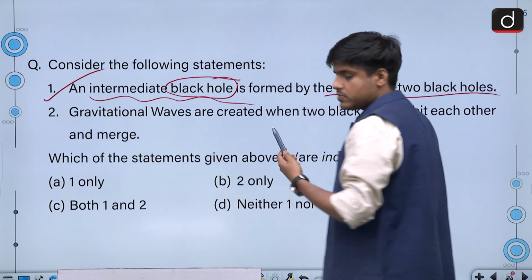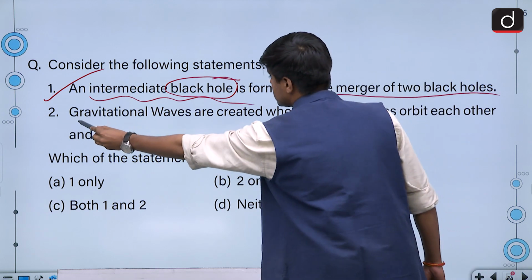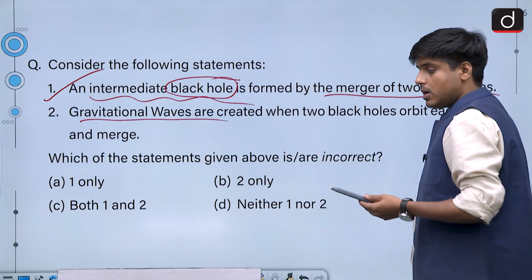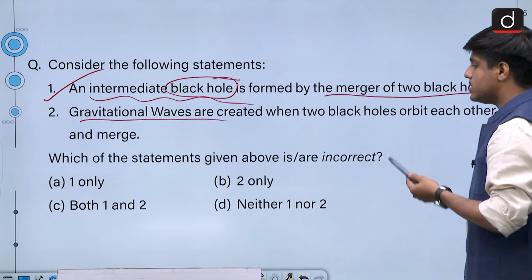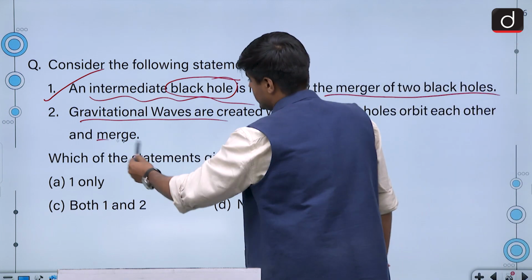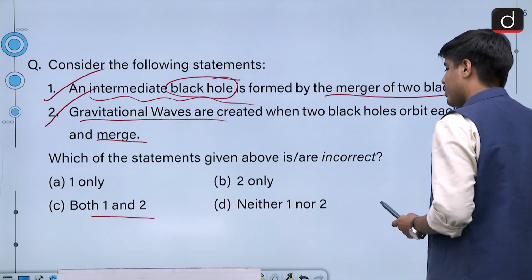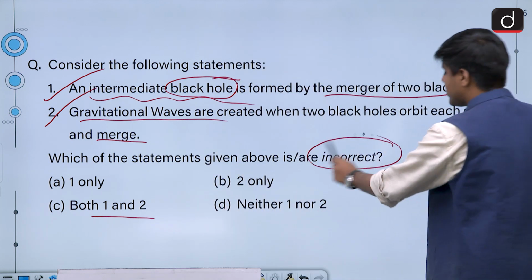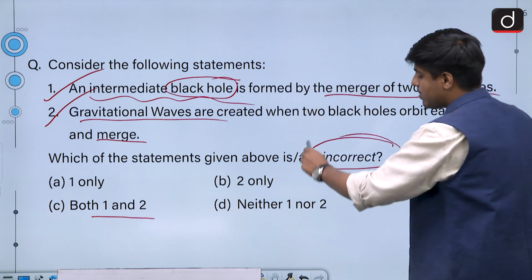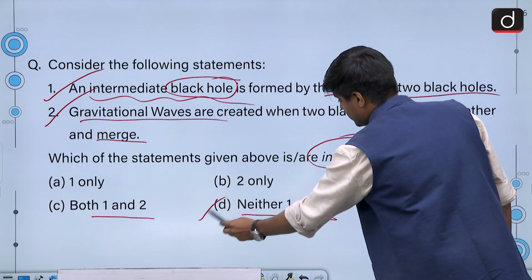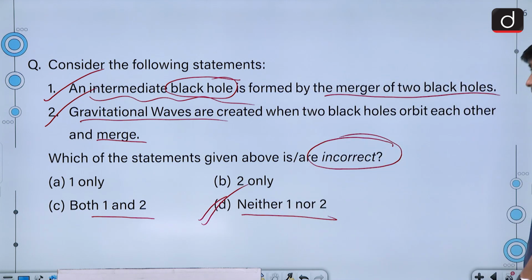And gravitational waves, which have been in use for the last few years, are created when 2 black holes orbit each other and merge. So, indeed, both statements are correct and hence, the answer is not both 1 and 2, because the question is which of them are incorrect. Since both of them are correct, the answer would be option D. Let us have a look at the explanation.